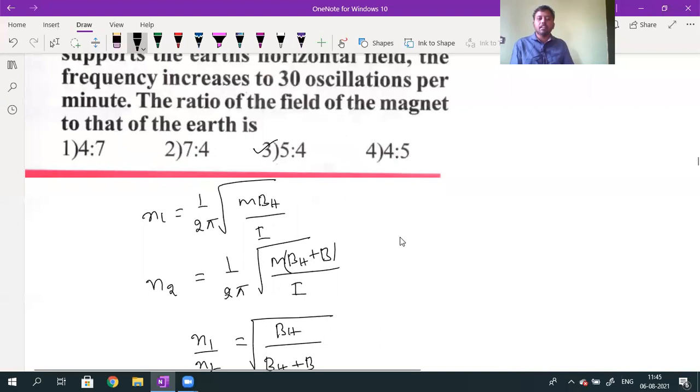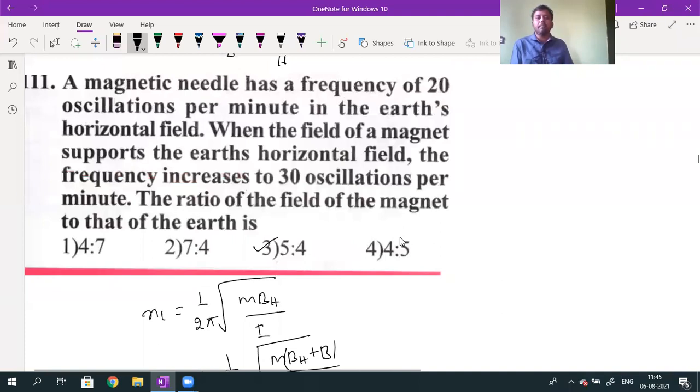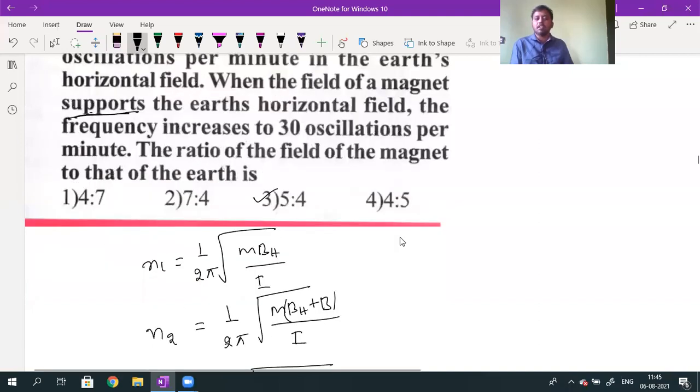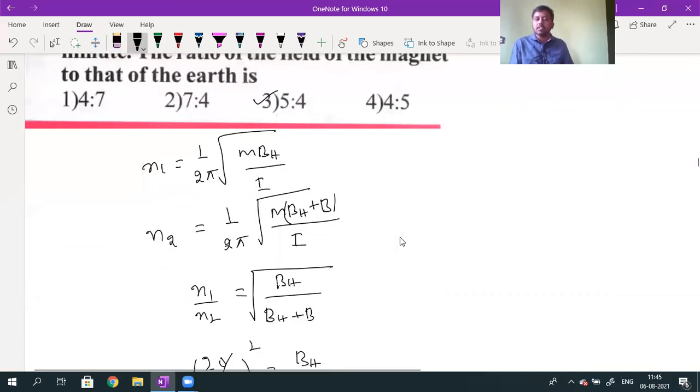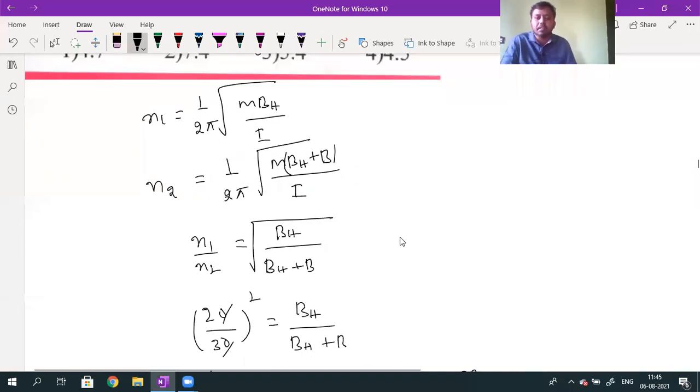The frequency formula is n1 equal to 1 by 2 pi into root over M into BH divided by I. The n2 formula is 1 by 2 pi into root over M into the resultant field divided by I. Here in the question, when the field of a magnet supports the earth's magnetic field, it means B and BH are in the same direction. When B and BH are in the same direction, the resultant magnetic field is BH plus B. Understood, students? Is this question okay now?